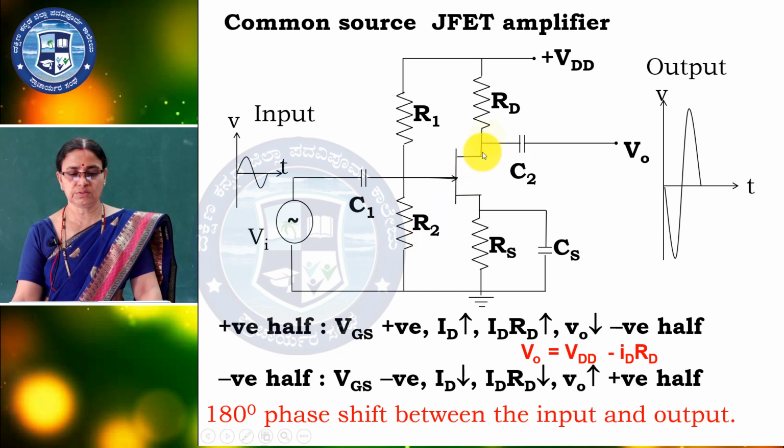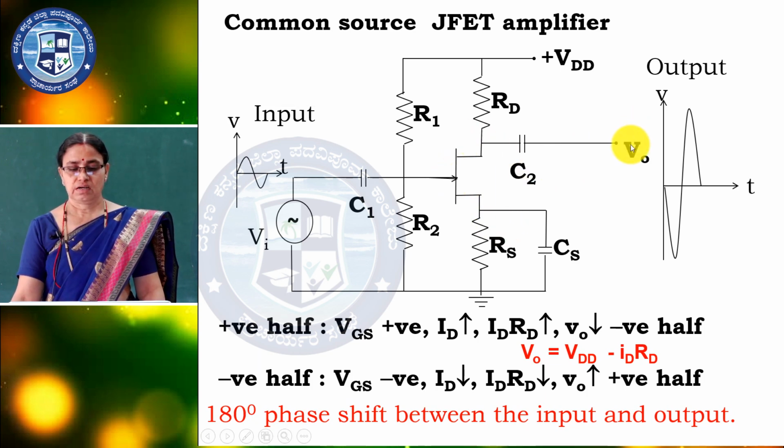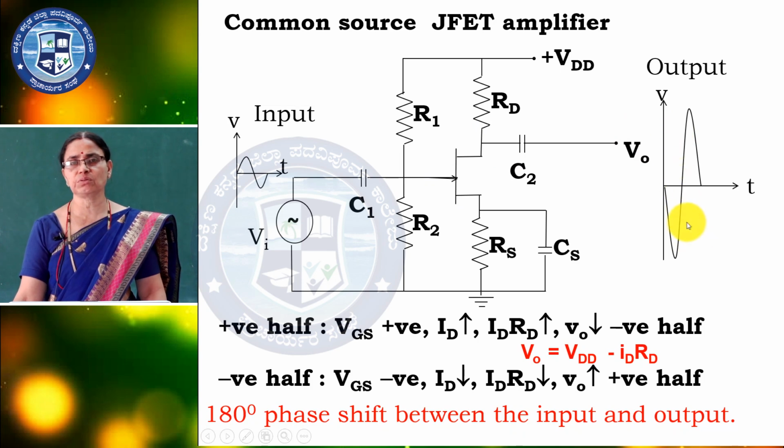So, here R1, R2, RD and RS are the biasing resistors. C1, C2 are the coupling capacitors which block DC and allow AC. Now, it is the N channel FET transistor, and the amplification is similar to the CE amplifier.